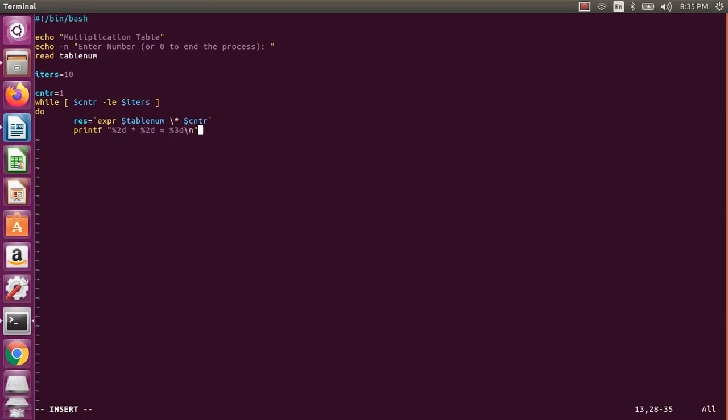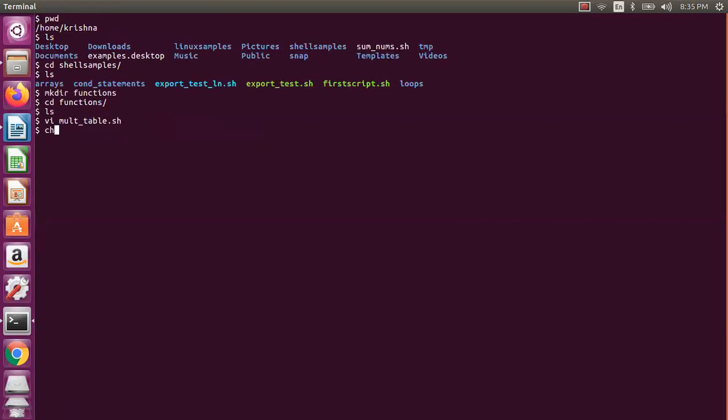And then new line, I need what? First the table number I need to display. So I say table number. So 19 into, whatever, the 19 table, if you give like that, it will give. And then I need to give the iter number, which is nothing but counter. And I need to give the result actually. So that's what I am printing. Okay, I need to increment the counter. Of course, I can do the expression, but I am doing it like this. So this will print only this particular multiplication table, but it is 0 to end the process. We need to modify that. Okay, we will do that. So I will do a change mode.